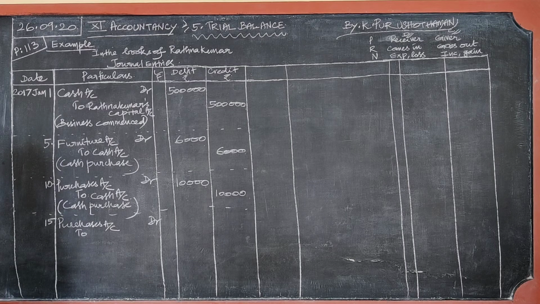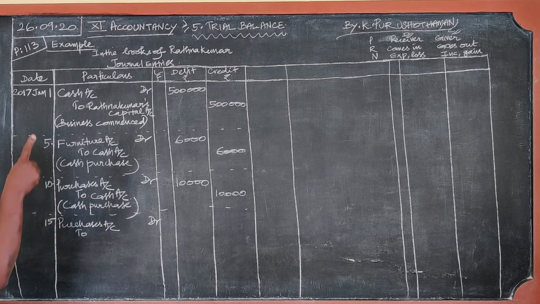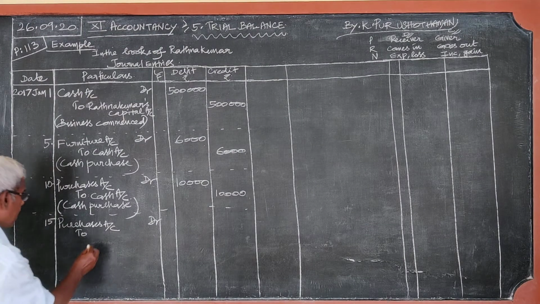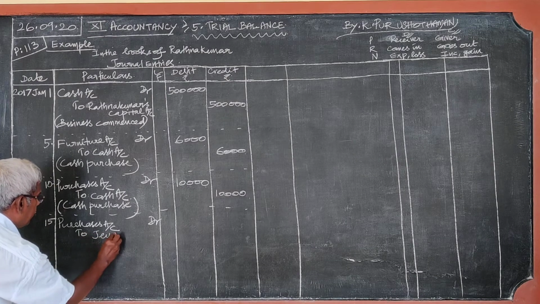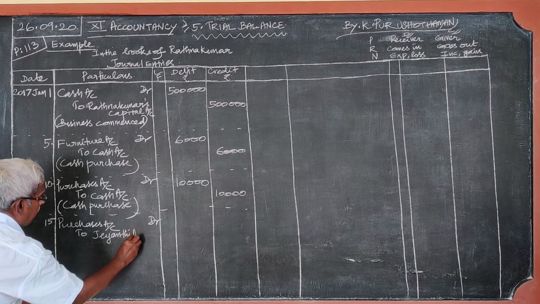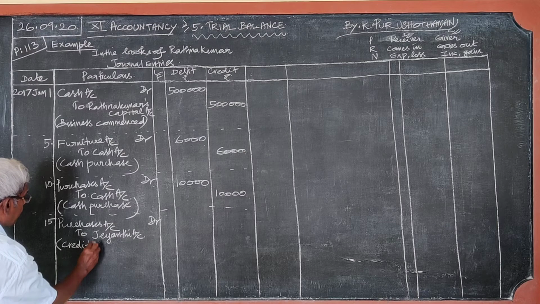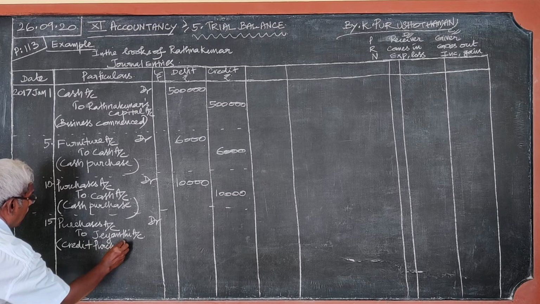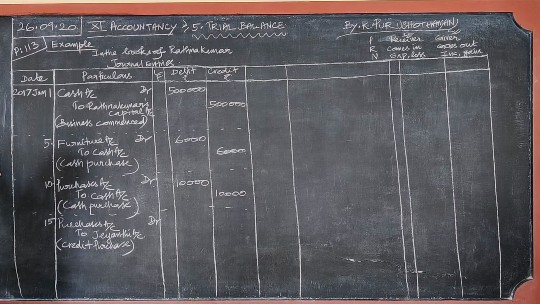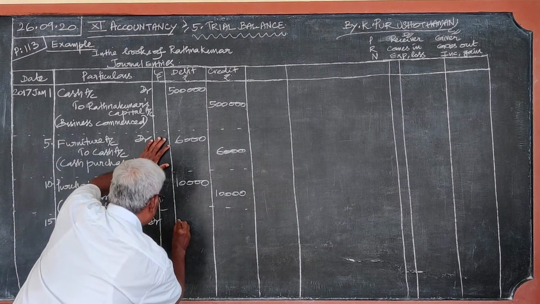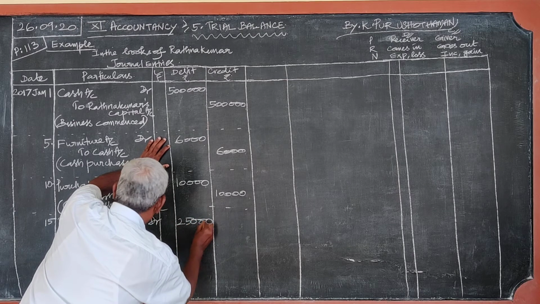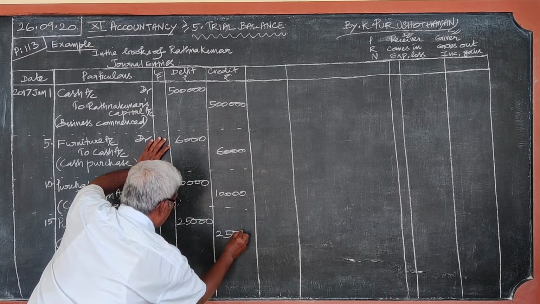When cash is paid, cash goes out. But here on credit basis, who is the giver? Credit the giver. Here in this problem, Jayanti is the giver. So purchases account debtor to Jayanti account. Narration: credit purchase. The amount is 25,000.